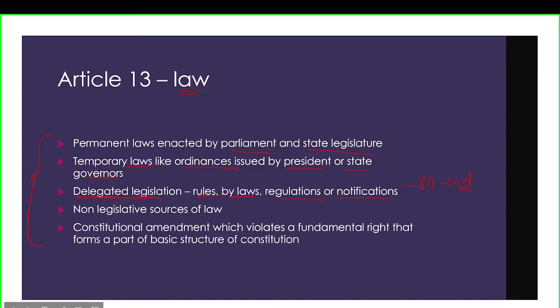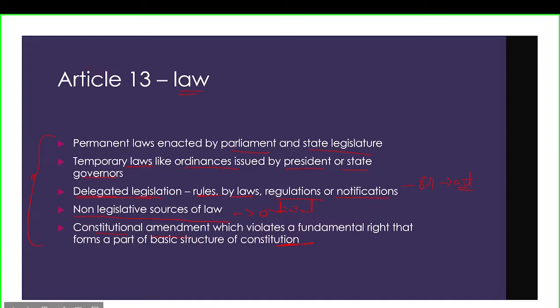And next is non-legislative source of law. That means, for example, judicial precedents. Judicial precedents are a non-legislative source of law. Then the constitutional amendments which violate the fundamental rights that form a part of the basic structure of the Constitution. This last part was not present in the original Constitution. This has been added later on.